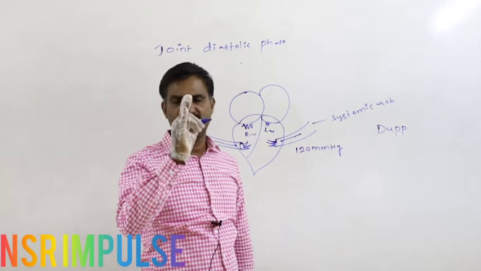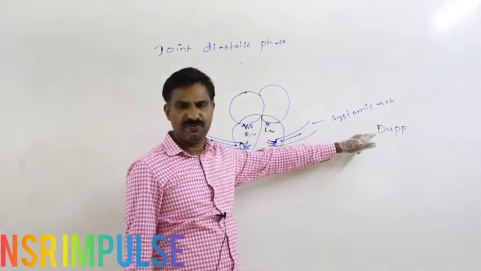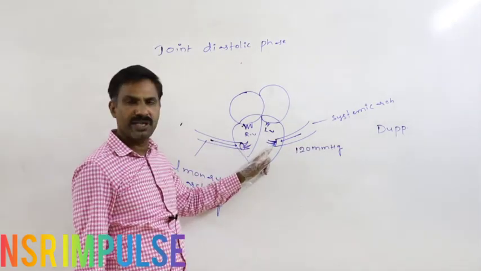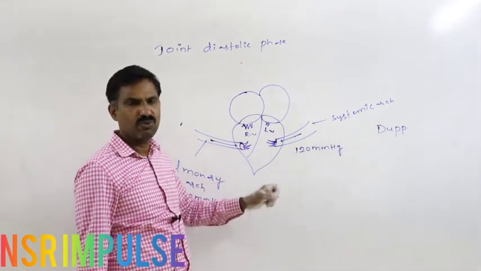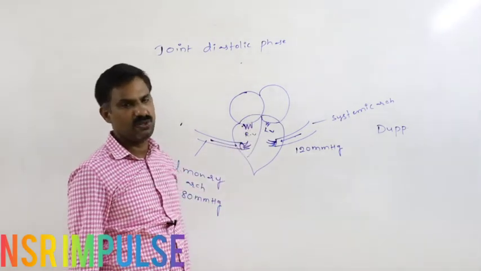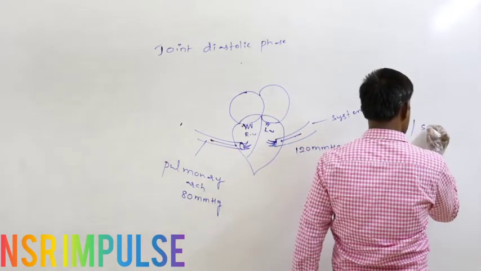That is the first heart sound. Due to the closing of the pulmonary and aortic valve, whatever sound gets delivered is said to be the dub sound. This is the second heart sound.